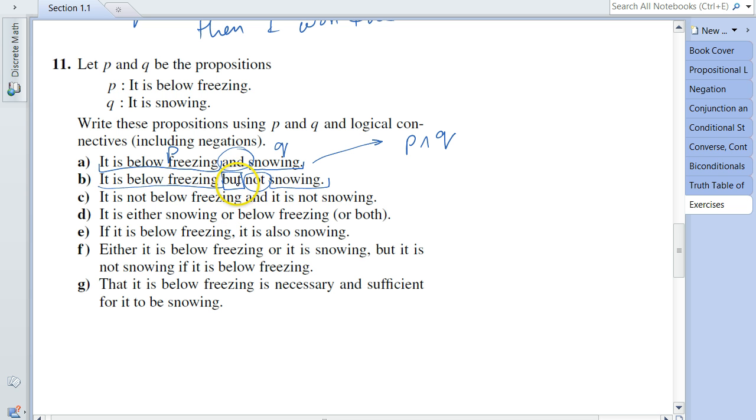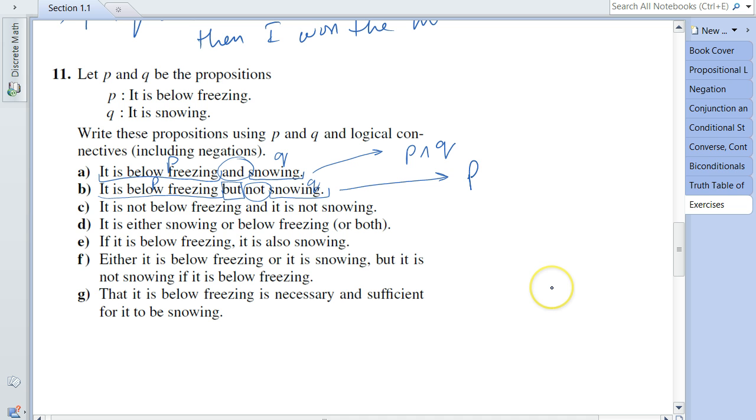So in this case, we've got the P proposition here, the Q proposition here, and we have a negation, so I can safely say that this statement can be written in mathematical terms as P and not Q.